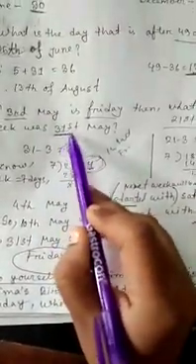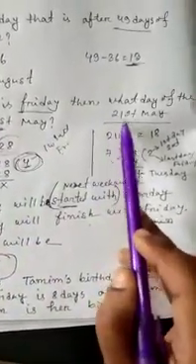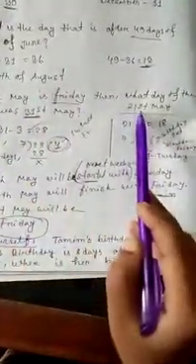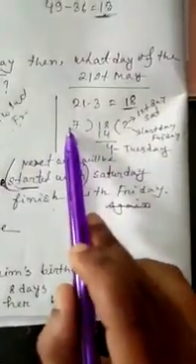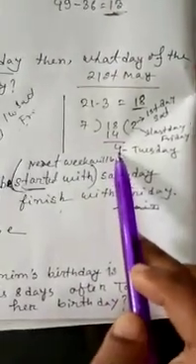Now let's change the date and do another math here. If I change the date, instead of 31st, I am using here 21st of May. Then how can you do the math? At first we have to subtract 3 from 21. There will be 18. Now I have to divide it by 7 to make it a week. If I divide 18 by 7, the quotient will be 2. 7 twos are 14 and the remainder will be 4.